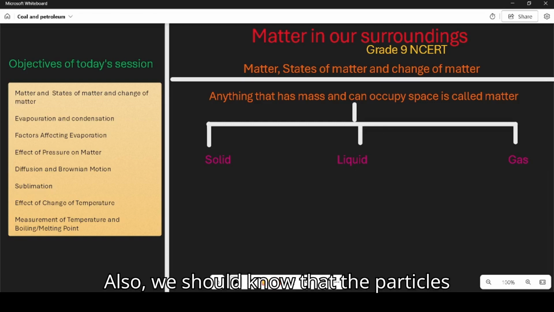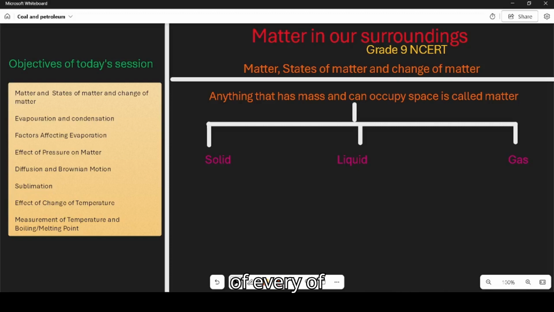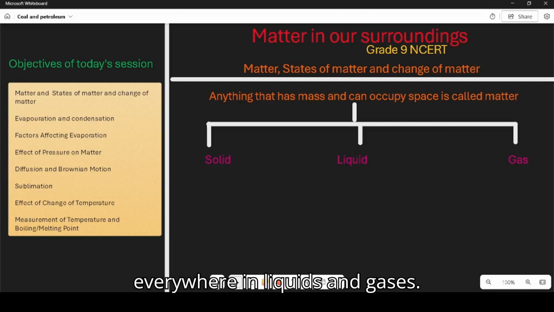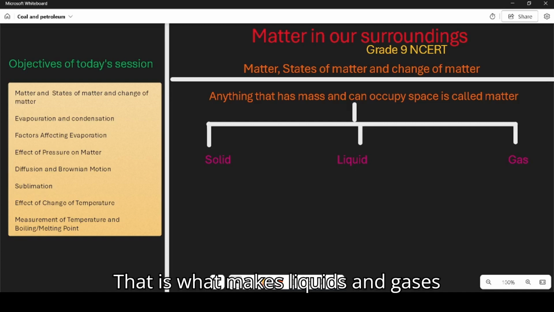Also, we should know that the particles of every matter are always in kinetic motion. That means that they're constantly moving about in their own place. That is only in solids, but they're constantly moving everywhere in liquids and gases. That's what makes liquids and gases flowable.